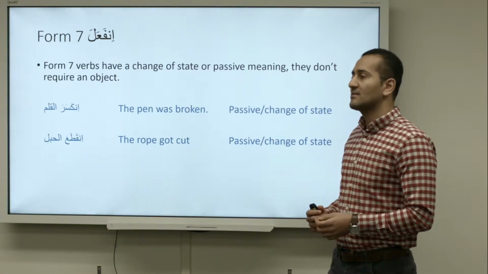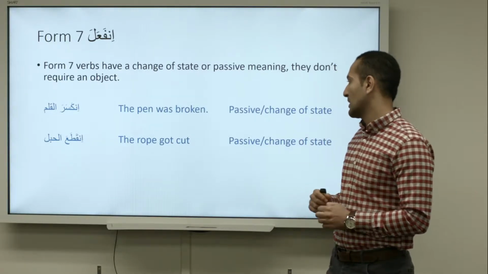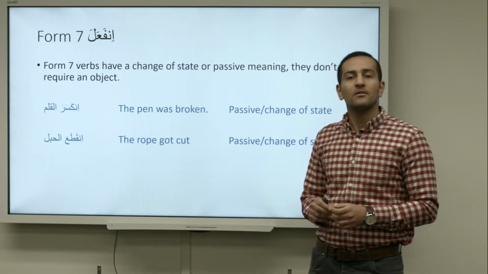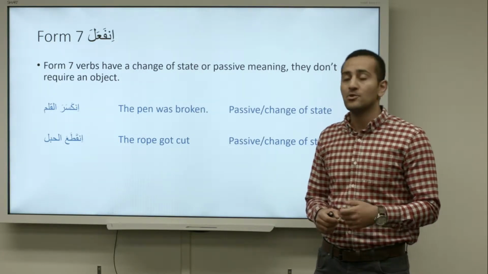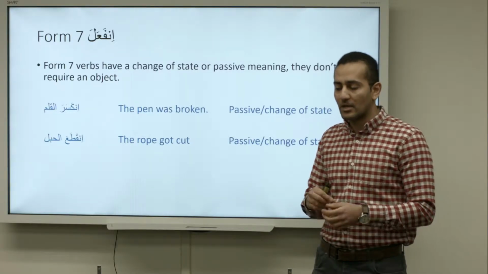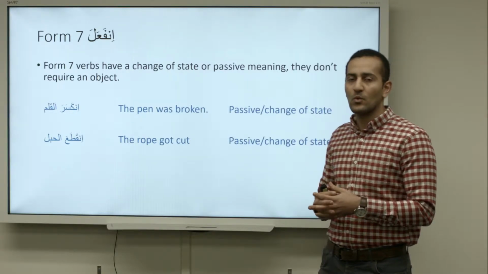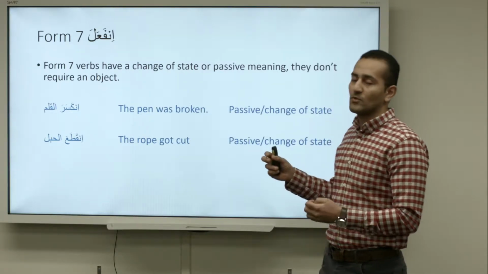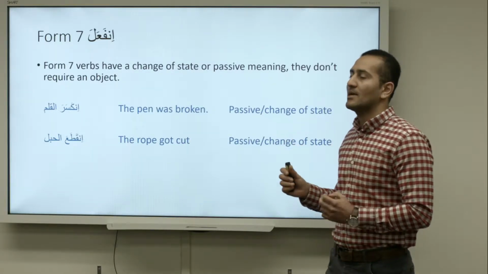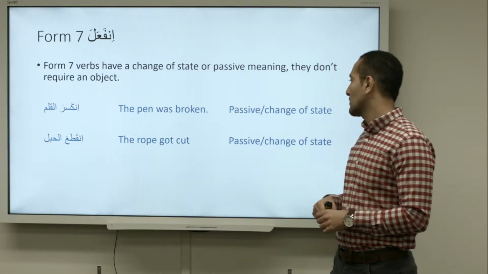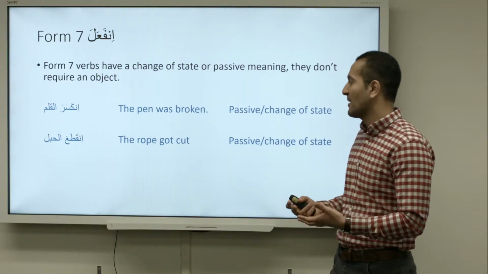انفعل. An example of that is انكسر القلم. The pen was broken. Why didn't we say like John or somebody broke the pen? Because we want to use a passive form, so that we don't say the object. انكسر القلم. انكسر, the pen was broken. It's a change of state, like something happened. It's a change of state and it's a passive.